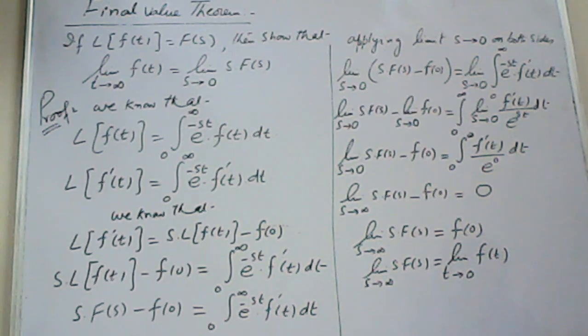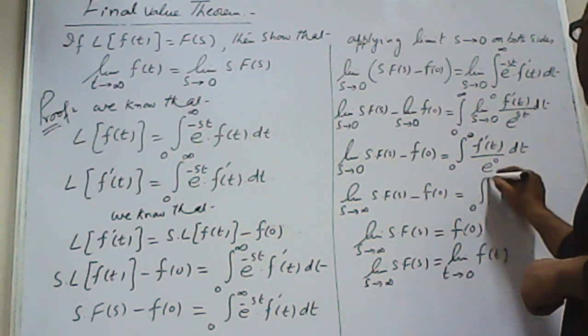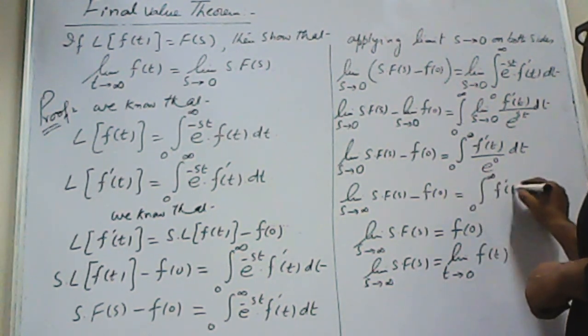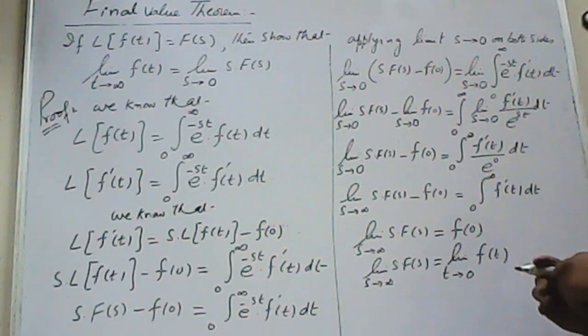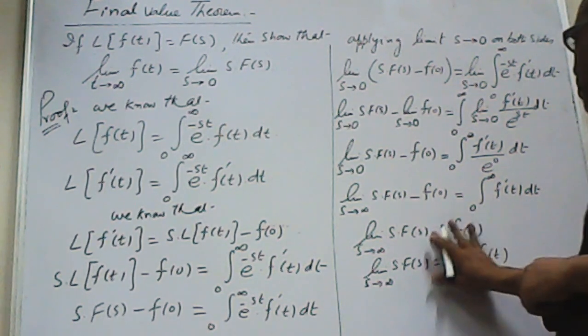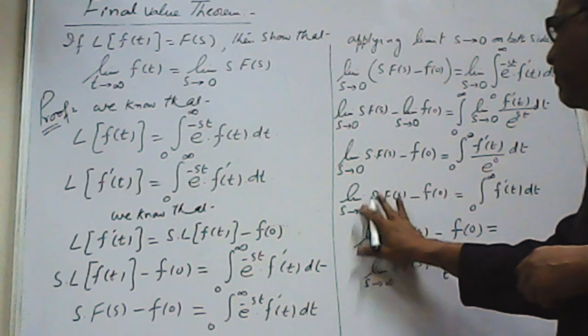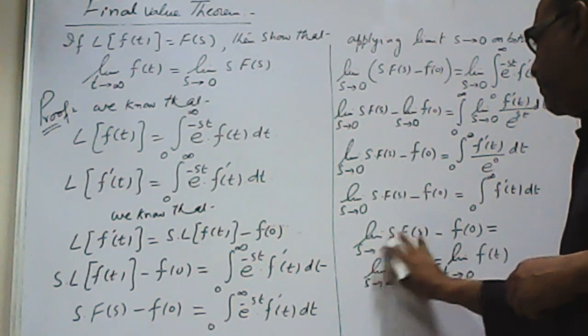Now e power infinity becomes e power 0, and e power 0 is 1. So now the right hand side will remain as f dash t dt. So now we do not have 0 on the right hand side. So now what we will do, we will take the integral of the right hand side.